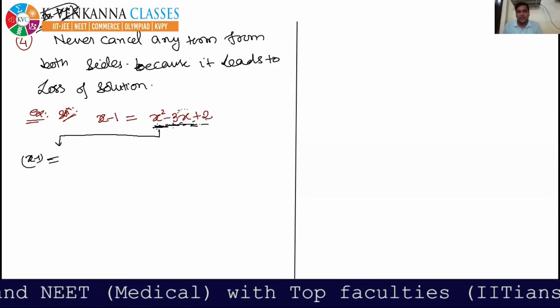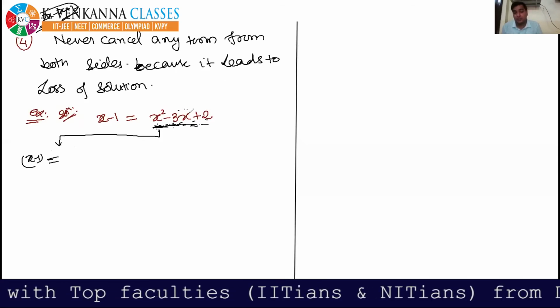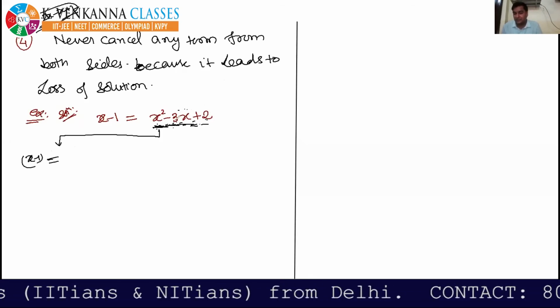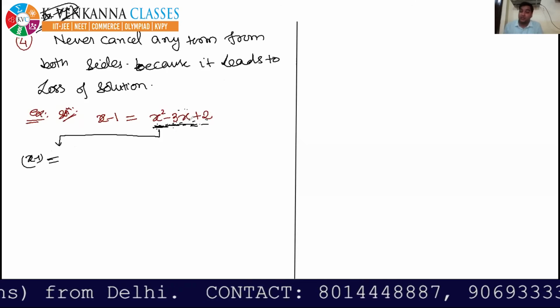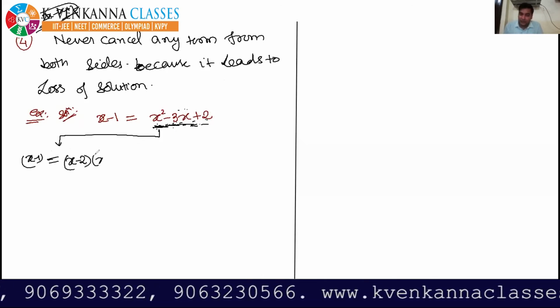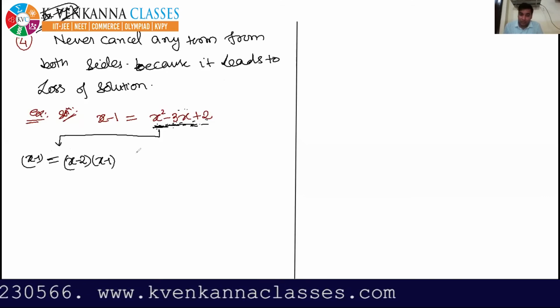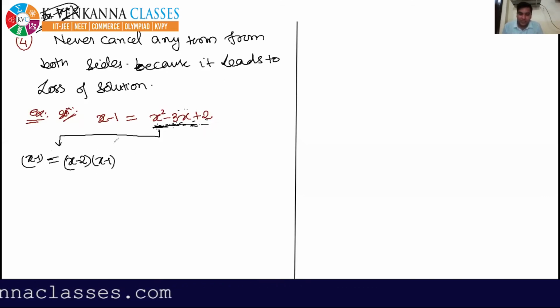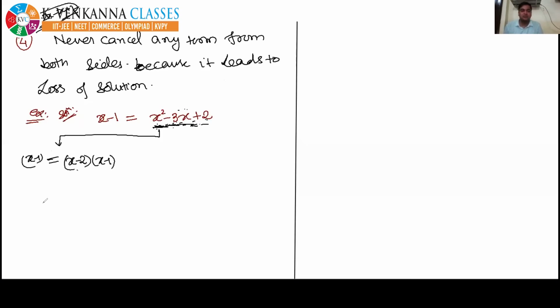You search for the two numbers whose product is plus 2 and whose sum is minus 3. They are minus 2 and minus 1. So I'm directly writing its factorization. Minus 2 and minus 1 were the two numbers. That's why I directly write x square minus 3x plus 2 as x minus 2 into x minus 1.